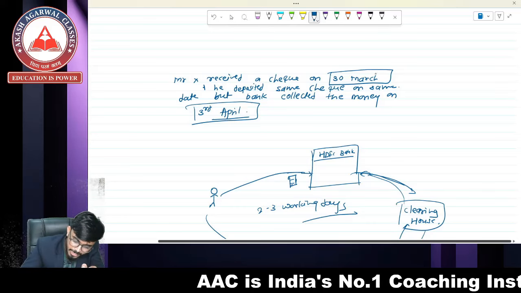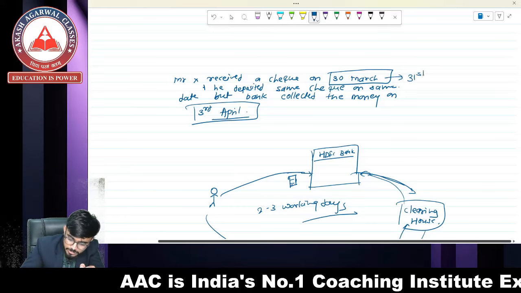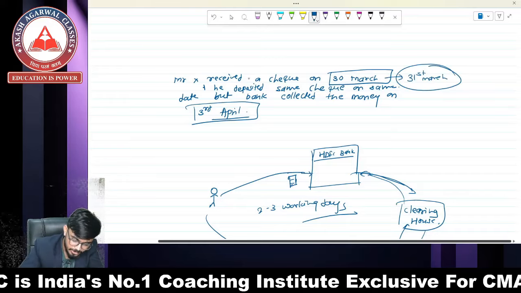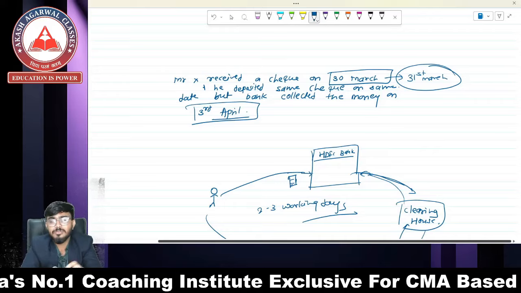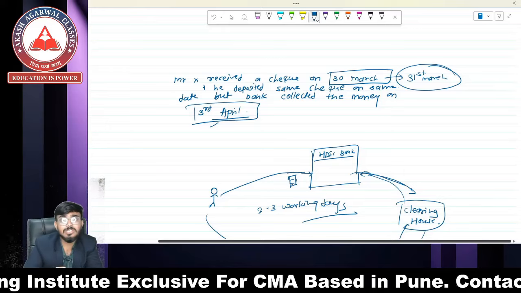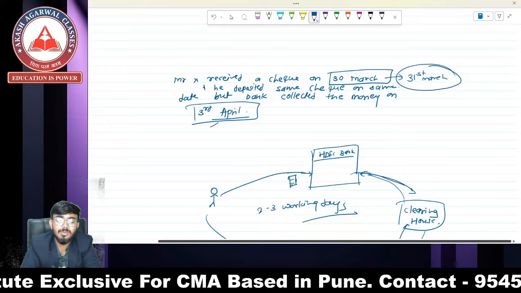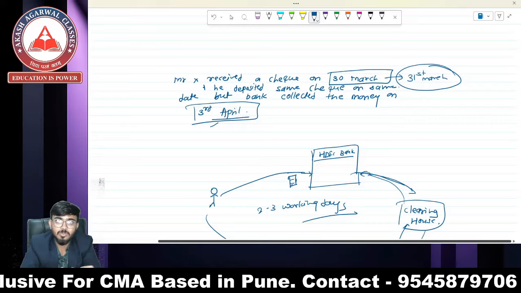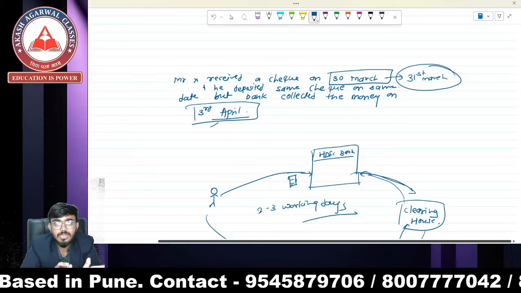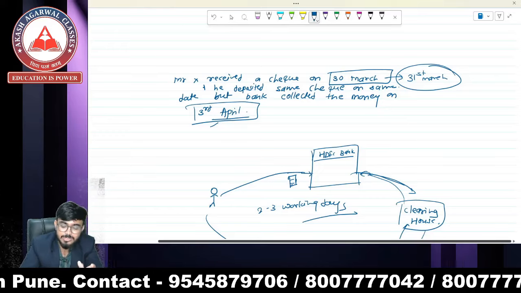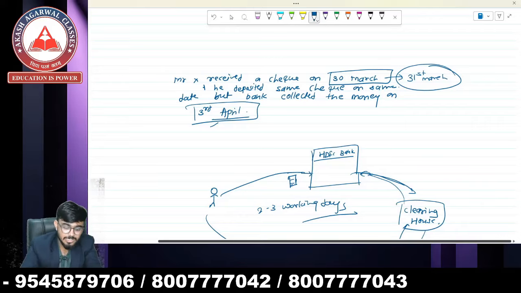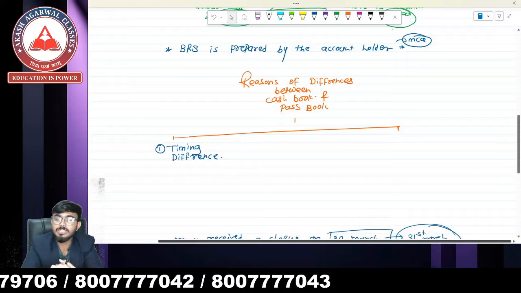When I receive the bank statement of 31st March, I am not going to see this amount in the bank statement, because this amount is going to be reflected in my passbook on 3rd April. So that's why there is going to be a difference in balances of cash book and passbook on 31st March. This is called timing difference.